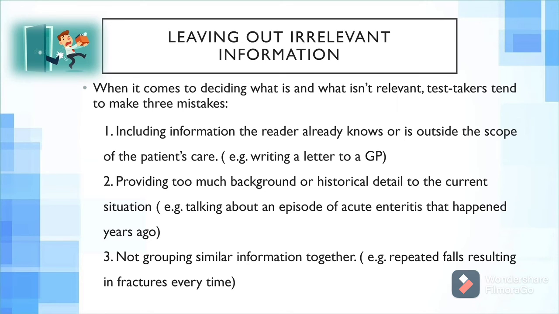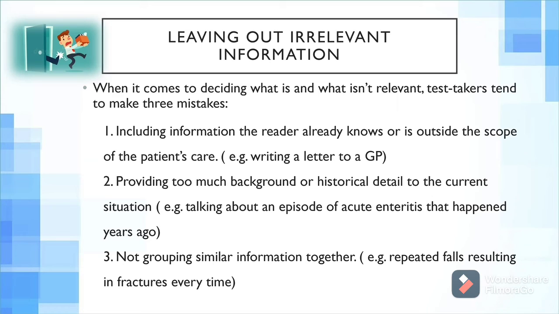The second one is providing too much background or historical detail on the current situation. For example, as I have given you before, talking about an episode of acute enteritis that happened years ago. The third one is not grouping similar information together.